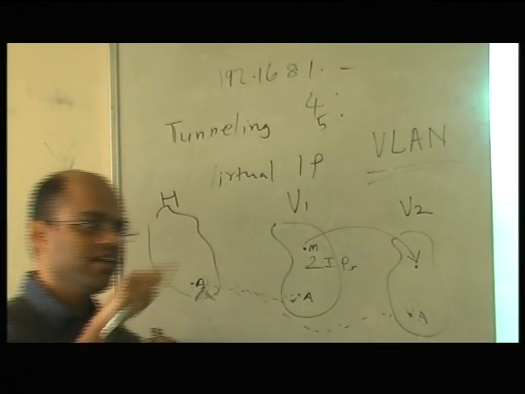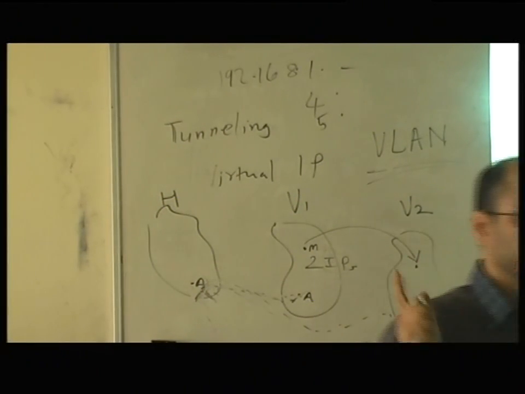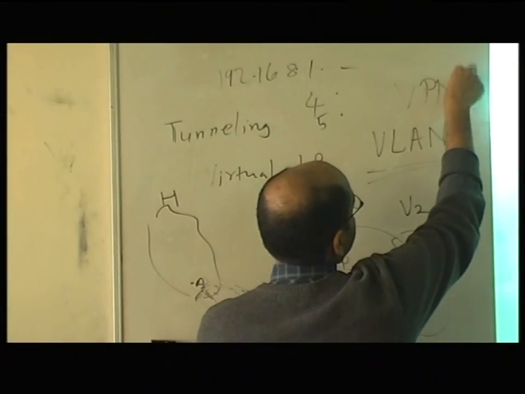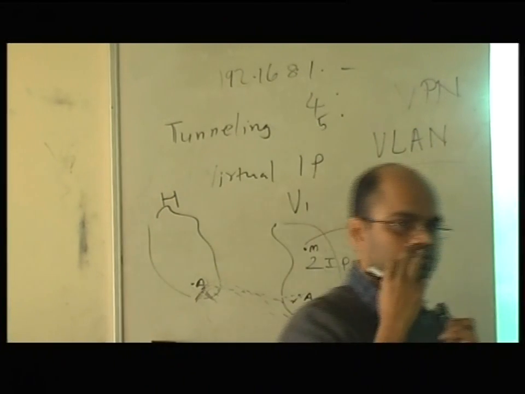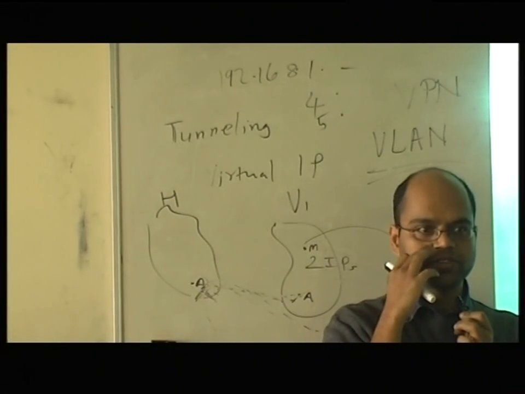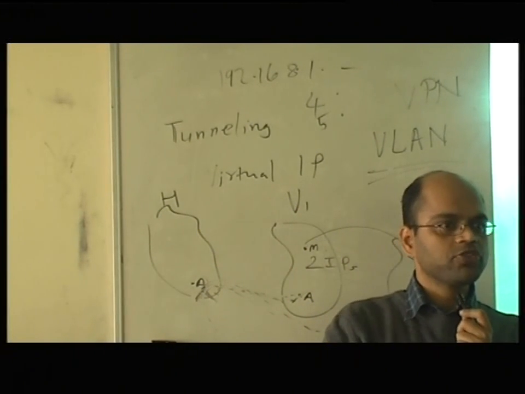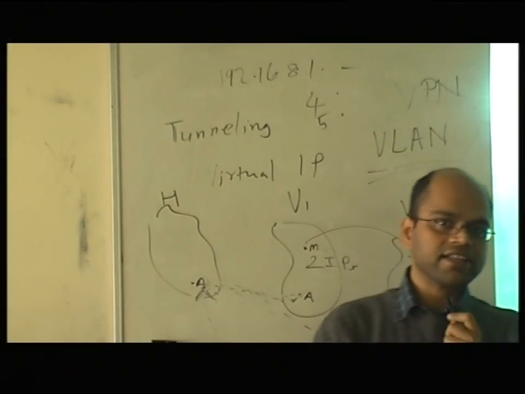Do you remember anything with V in networks? Maybe this term you must have heard: VPN, virtual private network. Anybody knows what VPN is? This is what you use for registering for ERP also. Sometimes you want to check grids, and we enable VPN. It's a virtual private network. So what happens in VPN? Even if you don't know the technical things, it's fine.